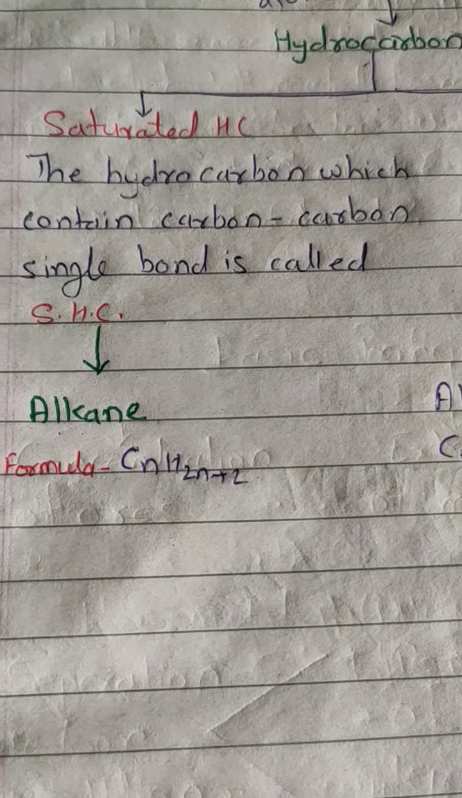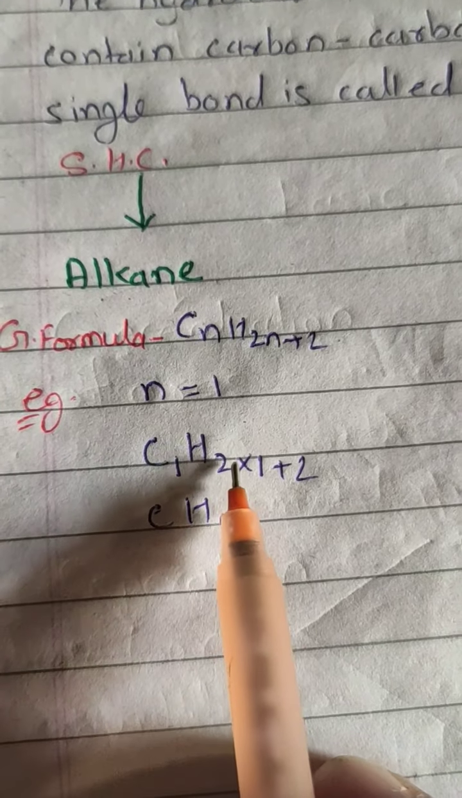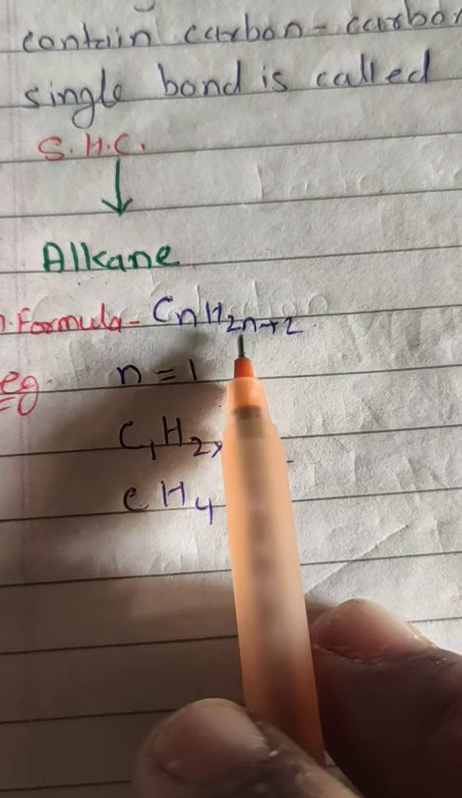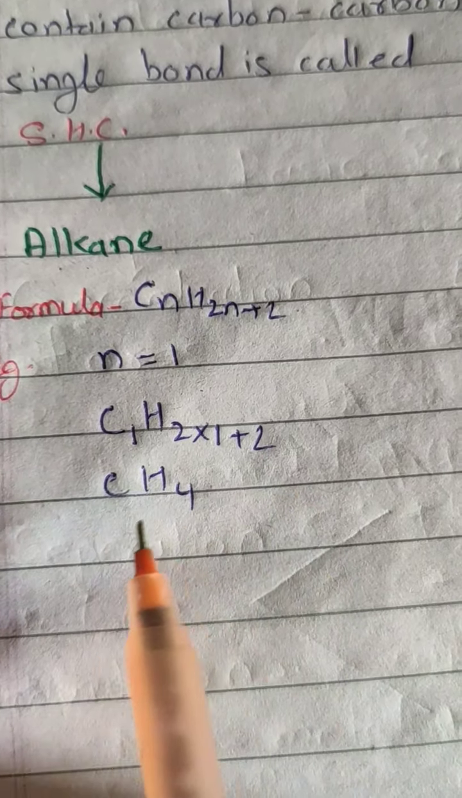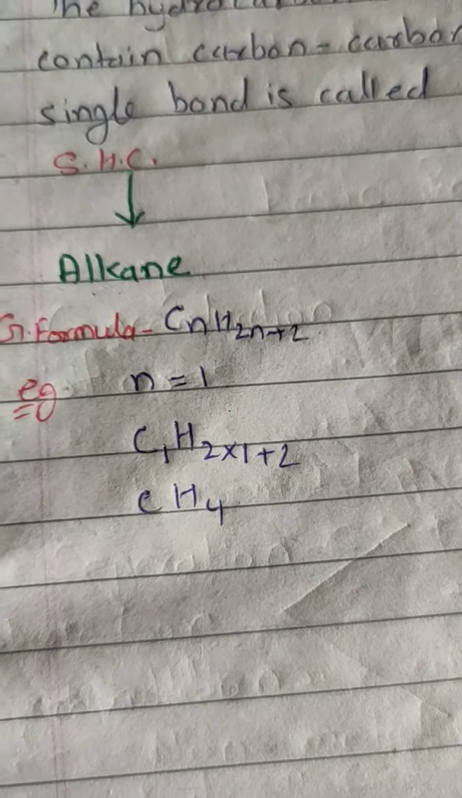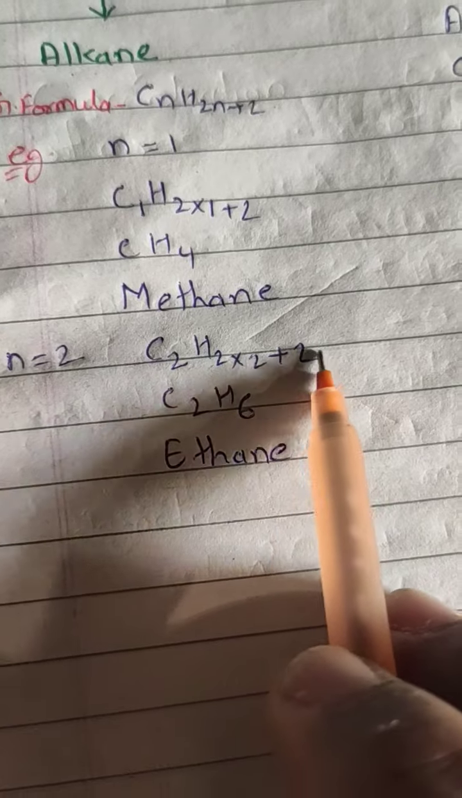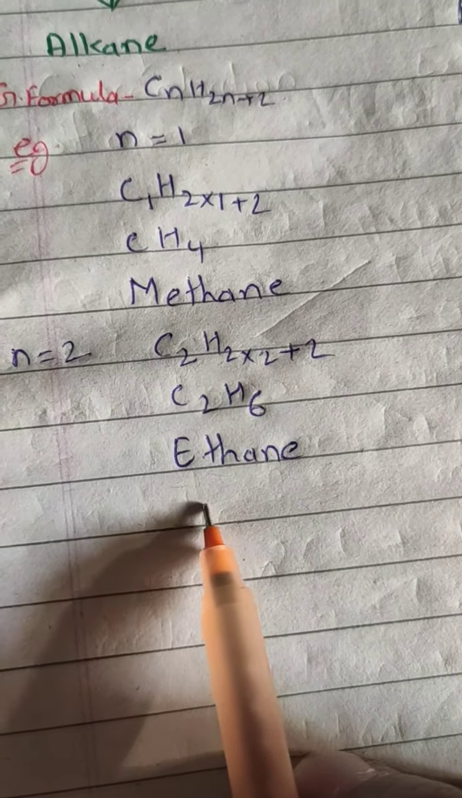So let me explain you. See, if n equals 1, CnH2n+2, n is 1, so 2 into 1 plus 2, it will become CH4. And this CH4 is known as methane. Now if n equals 2, CnH2n+2 gives C2H6, this is known as ethane. Now see the alkene.